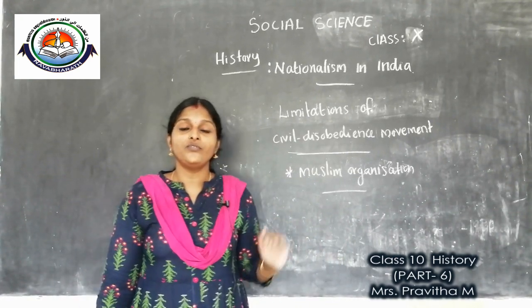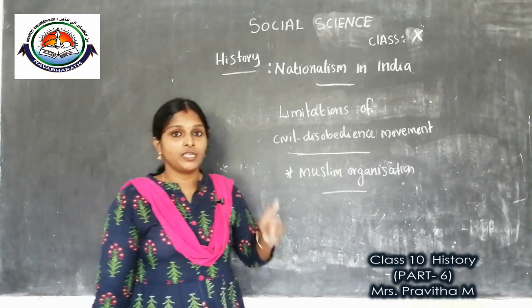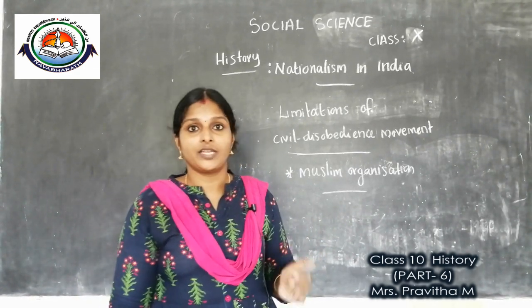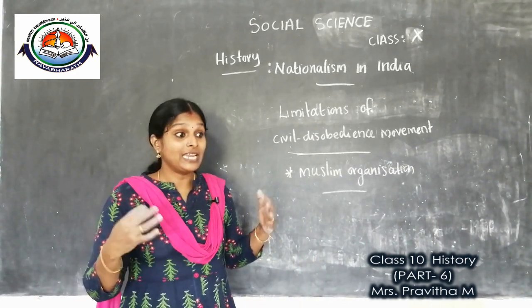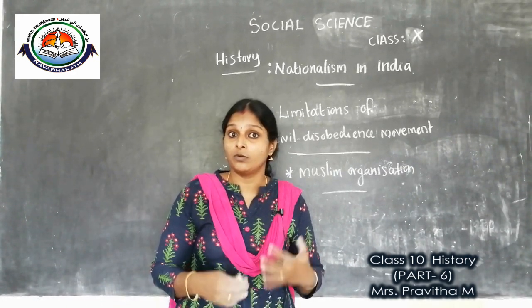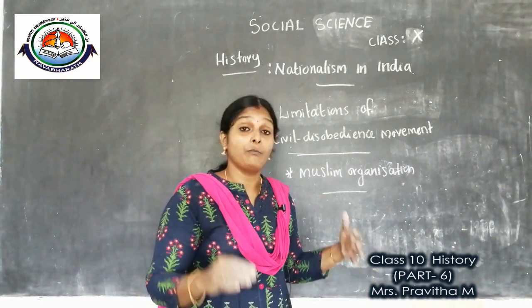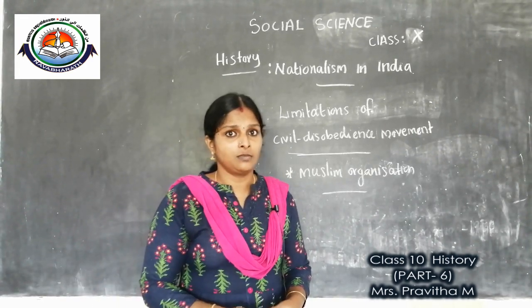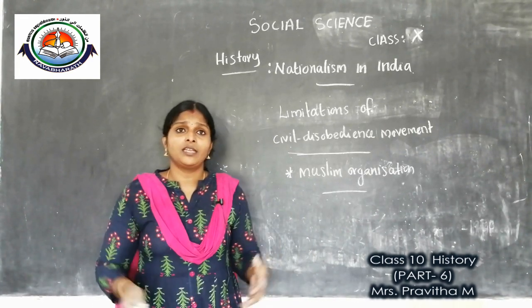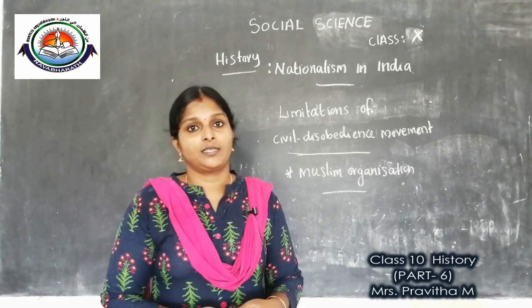After the failure of the non-cooperation movement and Khilafat movement, Muslims became alienated from the Indian National Congress. In some areas the relation between Hindus and Muslims became worse, and communal riots also started. Many times the Indian National Congress and Muslim League tried to compromise.